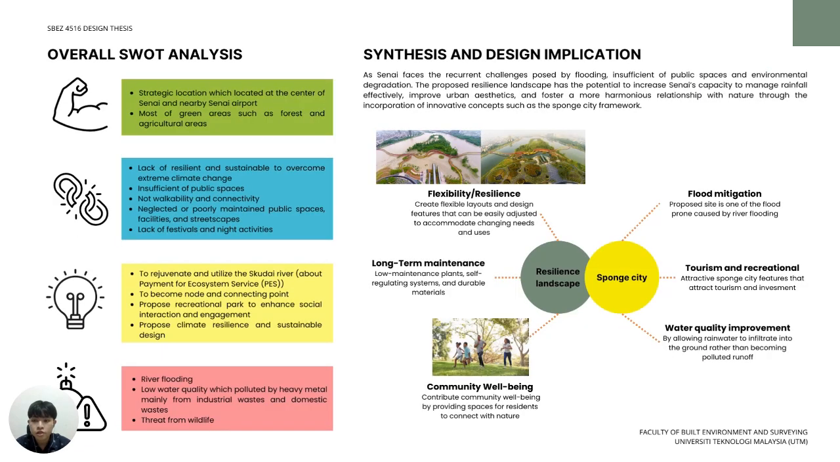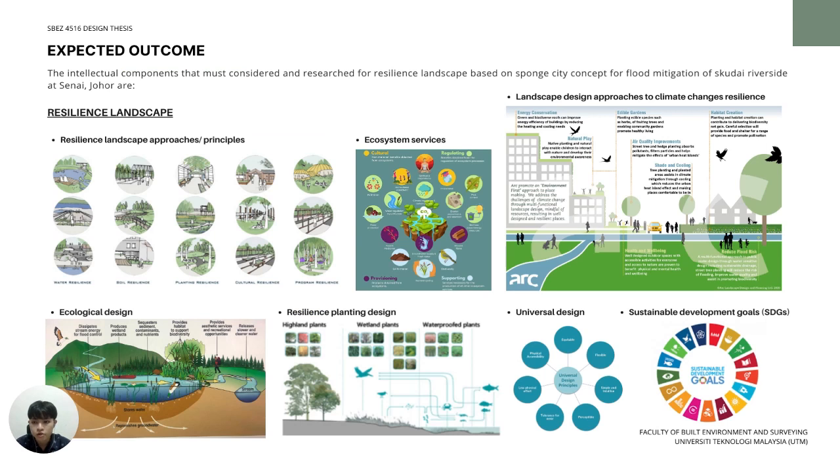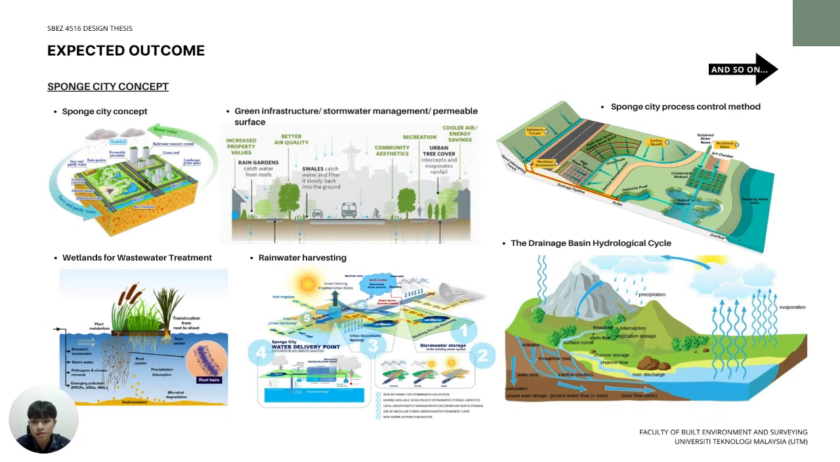In summary, the combination of resilient landscape with smart city concept is totally suitable for the Senai problem segment, such as the flexibility, long-term maintenance, flood mitigation, and community well-being. So I have gathered some intellectual components that are suitable for my topic, which will guide me for further design process. These are intellectual components for resilient landscape, including the resilient landscape principle, ecological design, and so on. And this is for smart city concept and the reference.